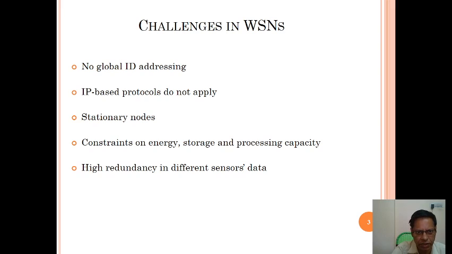What are the constraints? They take place in the form of energy, storage and processing capacity. There is also high redundancy in different sensor data, where different sensors repeat the same data.